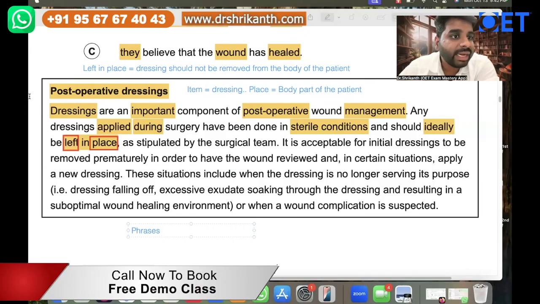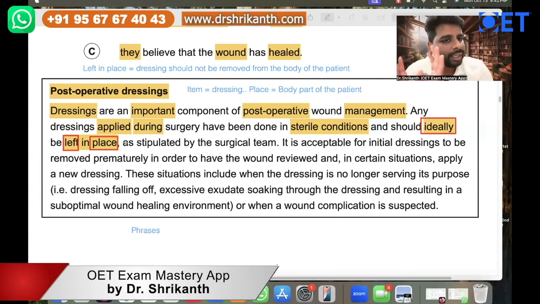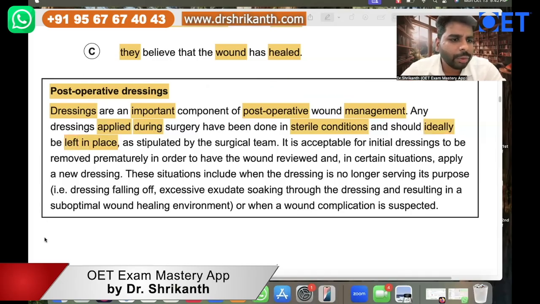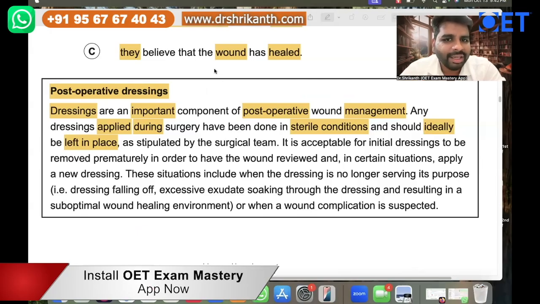And this is the ideal. Ideal basically means perfect. So the perfect situation is after surgery is done, do not remove it. Keep it like that, as stipulated by the surgical team. So this is how you have to understand the meaning of this particular sentence. Totally, the meaning will change.